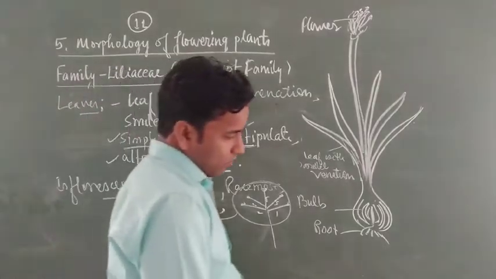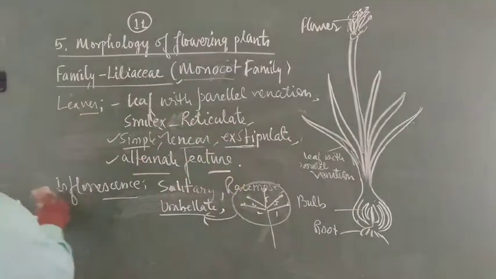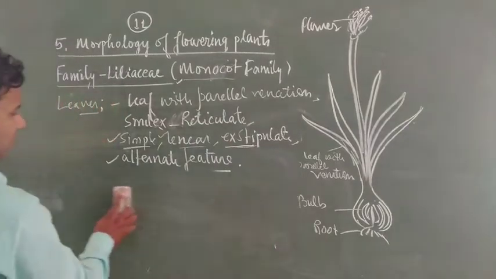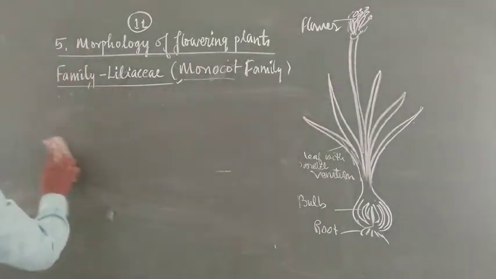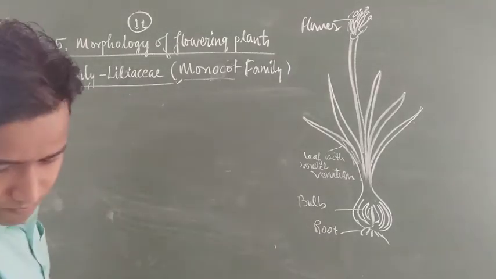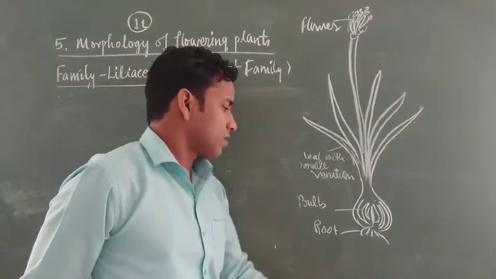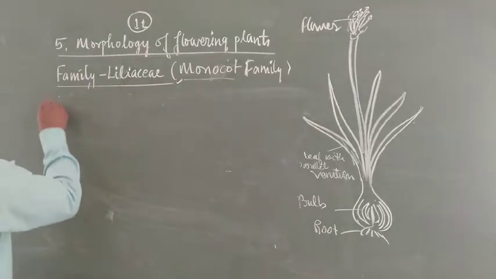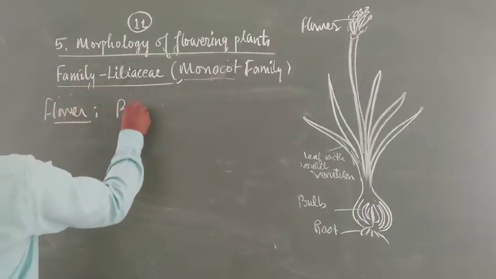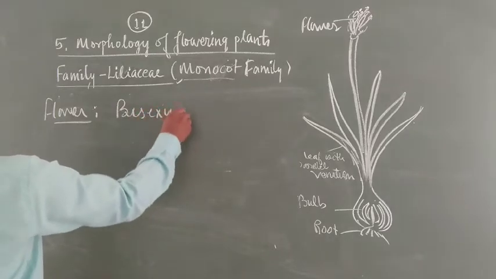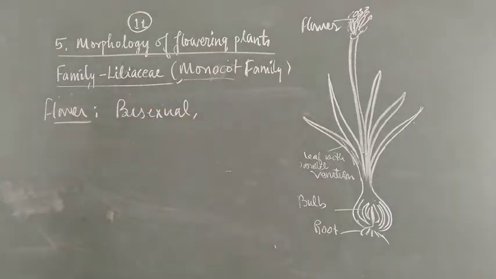Now, what is the flower like? The flower in Liliaceae is bisexual. Generally, both male and female reproductive parts, that is androecium and gynoecium, are present in the single flower.